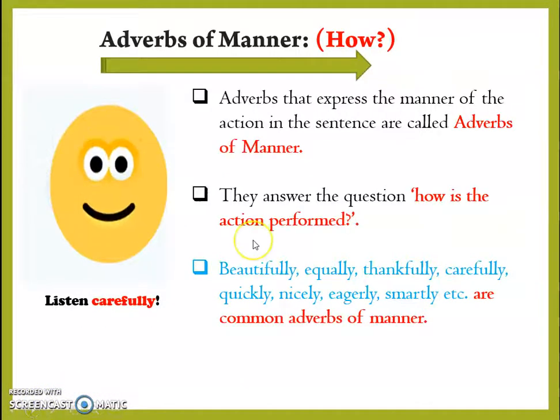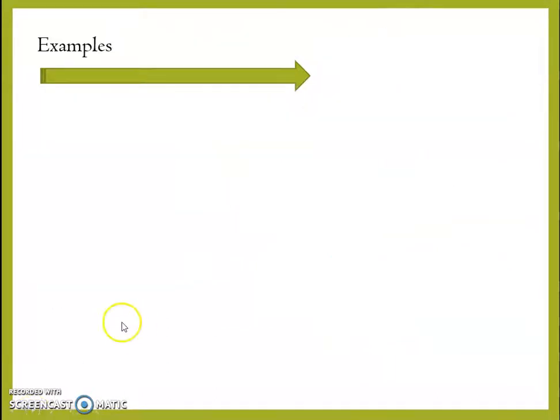Coming to adverbs of manner, the third type of adverb. The adverbs that express the manner of the action in the sentence are called adverbs of manner. They answer the question, how is the action performed? Beautifully, equally, thankfully, carefully, quickly, nicely, eagerly, smartly, etc. are common adverbs of manner. Let us look at a few examples to find out how to find adverbs of manner in a sentence.